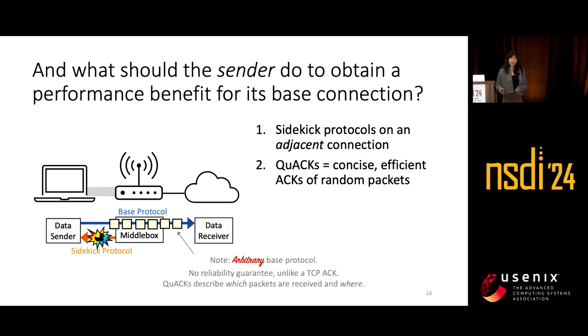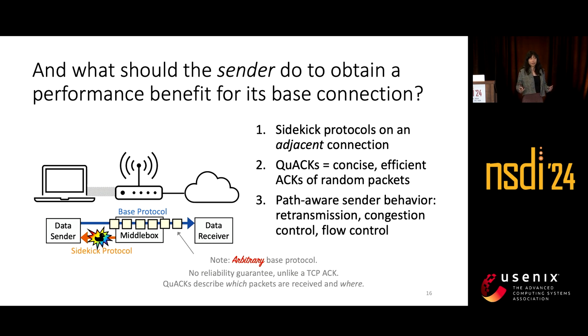Now, once a sender receives a QUAC, what should it do with this information to obtain a performance benefit similar to these PEPs today? QUACs describe which packets have been received, and thus they imply which packets have been lost. With this information, we can enable a whole set of new path-aware sender behavior, including new retransmission policies, flow control policies, or congestion control algorithms, informed by this new signal from the network.